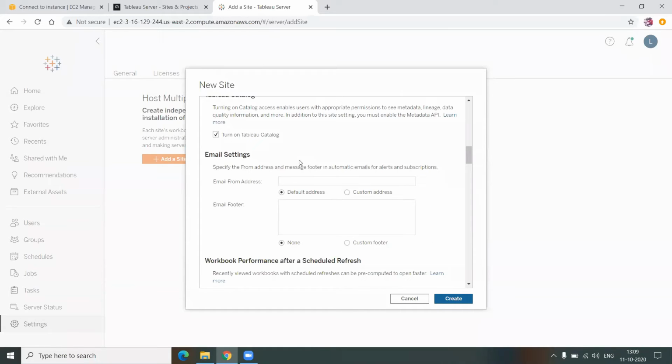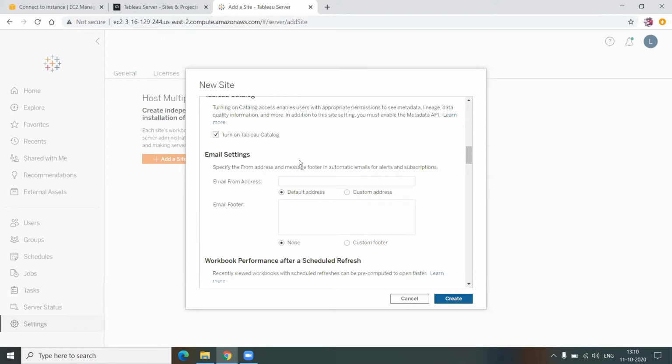Also, the emails. Let's say under the same site, which is a single site, I have two different projects, finance as well as HR. Let's assume some of the people are using the subscribe functionality. What is subscribe functionality? Subscribe functionality is nothing but one can subscribe to different dashboards or views, which means they can get alerts. They can get those dashboards as attachments to their email on a frequent schedule. Let's say we have a sales manager who wants a sales report for so and so region by so and so time.